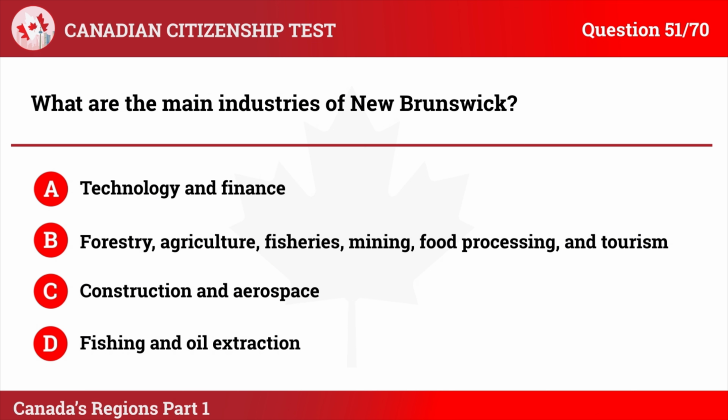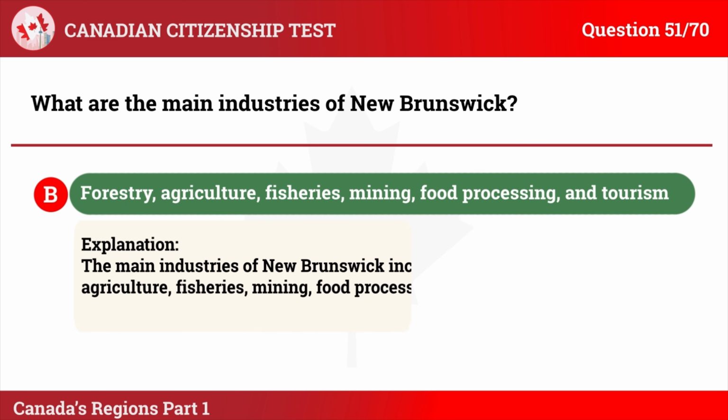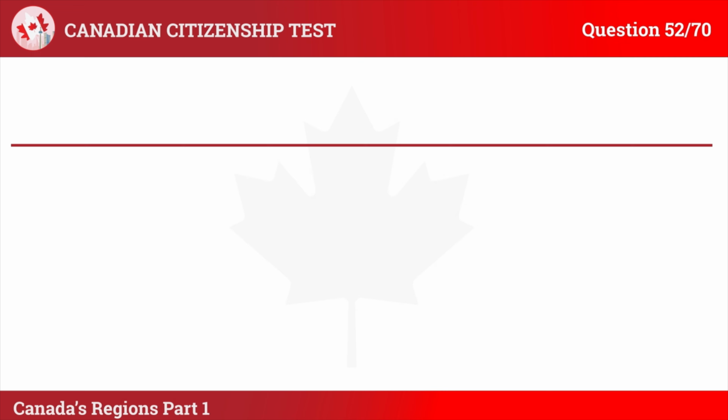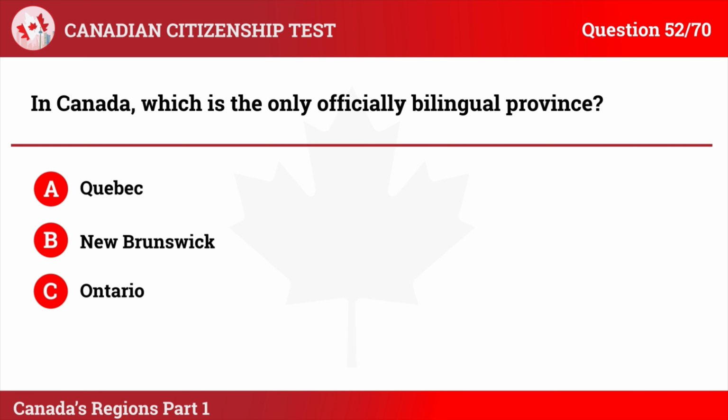The correct answer is B. Forestry, agriculture, fisheries, mining, food processing, and tourism. Explanation: the main industries of New Brunswick include forestry, agriculture, fisheries, mining, food processing, and tourism. Question 52. In Canada, which is the only officially bilingual province? A. Quebec. B. New Brunswick. C. Ontario. D. Manitoba.